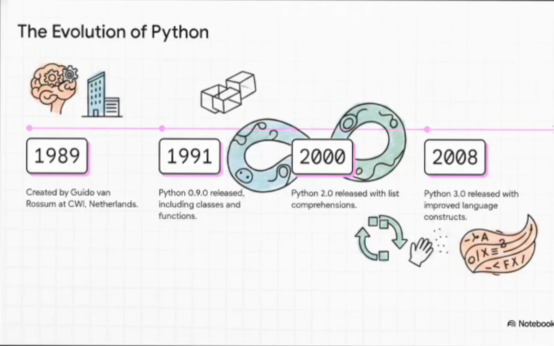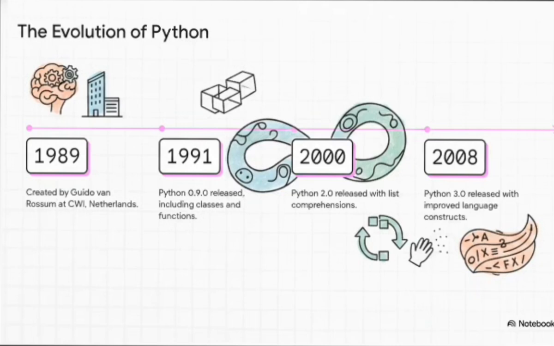You know, Python wasn't born in some massive corporate boardroom. Actually, it was created back in 1989 by Guido van Rossum at CWI over in the Netherlands. Fast forward a bit to 1991, and version 0.9.0 drops, and it already included core features like classes and functions. Then, in the year 2000, Python 2.0 hits the scene. That brought in crucial structural elements like list comprehensions and garbage collection, which, by the way, automatically frees up memory